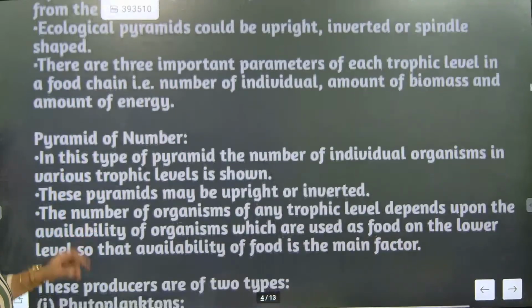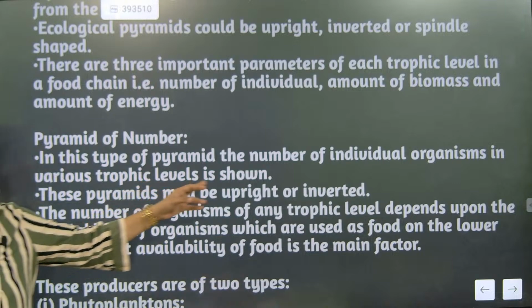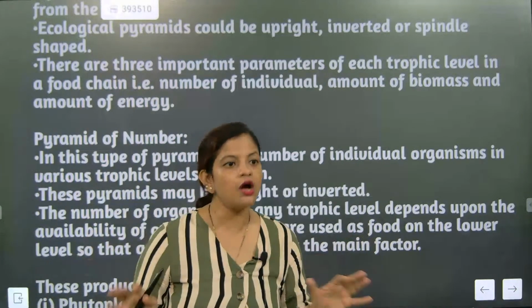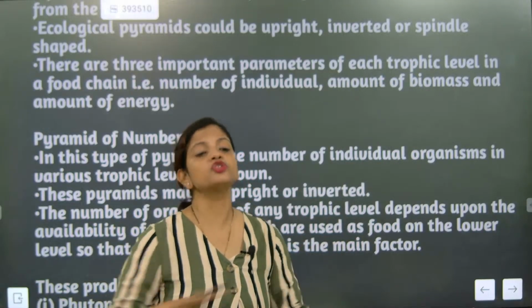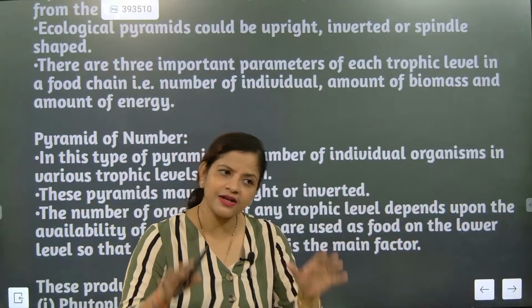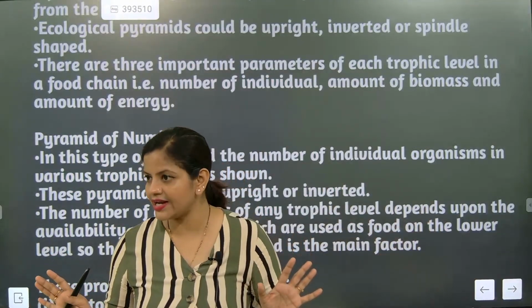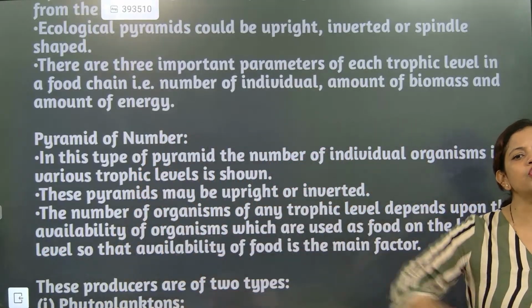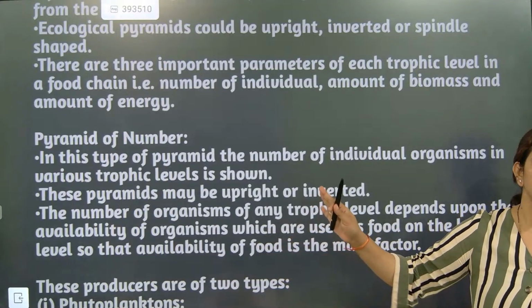So pyramid of numbers. How are we talking about pyramid of numbers? See, in this type of pyramid, the number of individual organisms in various trophic levels is shown. Means how many organisms come under this pyramid? Like herbivores. Most of the herbivore organisms will come under that level. Correct now? Producers. All the producers will come under that level. Correct now? So that's what it is called pyramid of number. You need to include all the producers in the lower level. Correct now? All the herbivores in the second level.